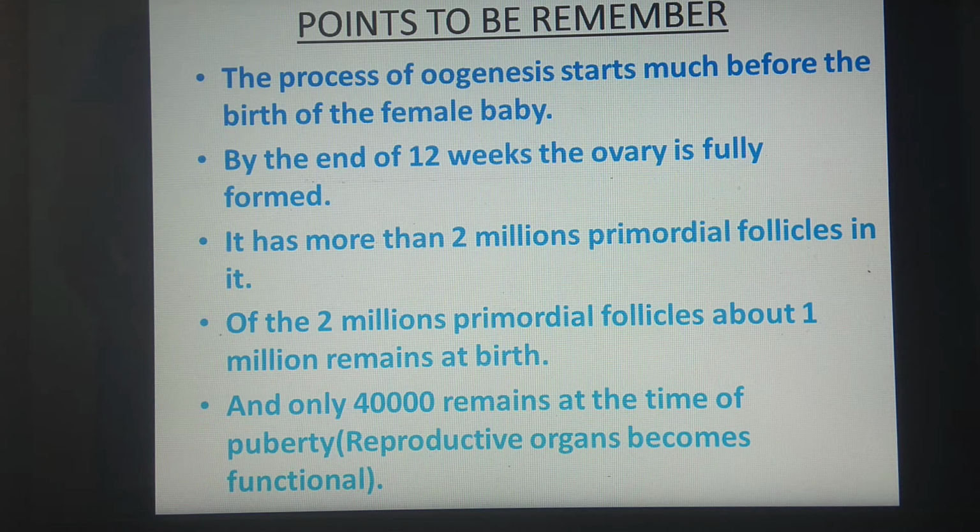What is the meaning of the word puberty? It is the phase or stage of the life cycle when the reproductive organs become functional. So at reproductive maturity, only 40,000 primordial follicles remain inside the ovary.